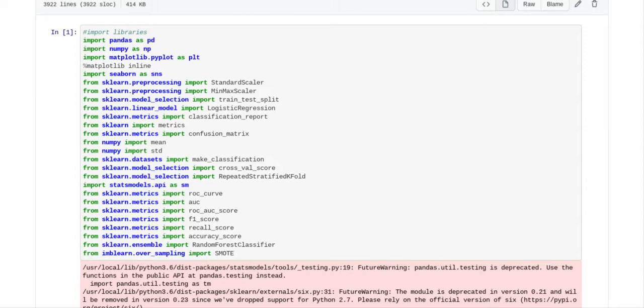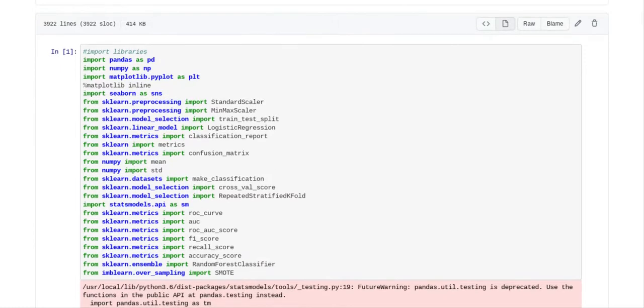So the first thing we do with this solution to the Analytics Vidhya Agriculture Hackathon is import our libraries. I tried to keep my library importation as small as possible. I start out with the basics, pandas and NumPy, and then work from there as to which libraries I'm going to need.